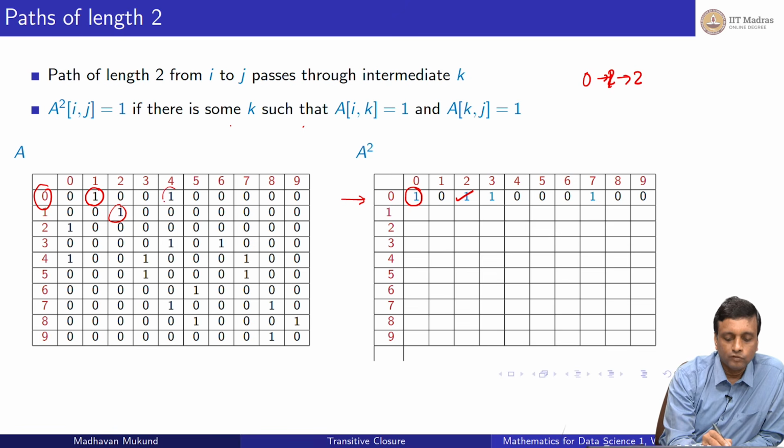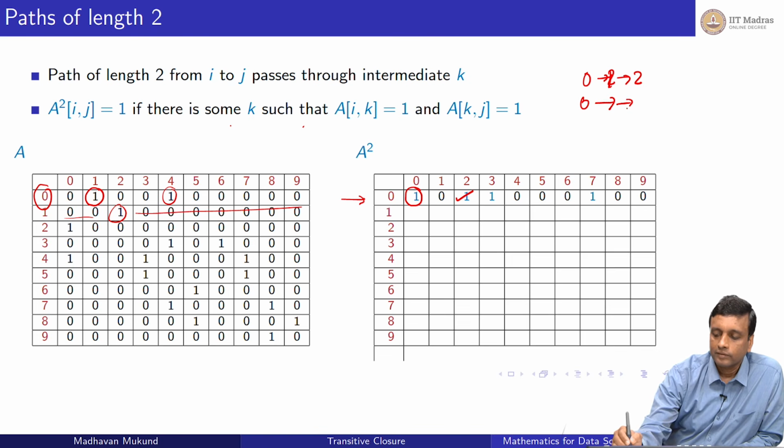Okay, then 0 can go to 4. So 1 can't go anywhere else, right? 1 has only one outgoing edge, so through 1 I can't go anywhere else. So 0 can go to 4. I now look at the outgoing edges from 4. So 0 to 4 to 0, right? So that's how I get this entry.